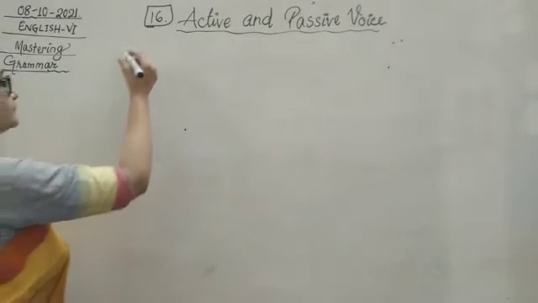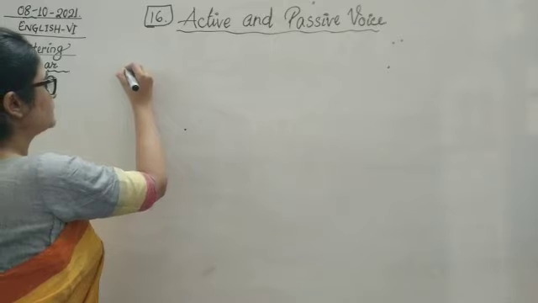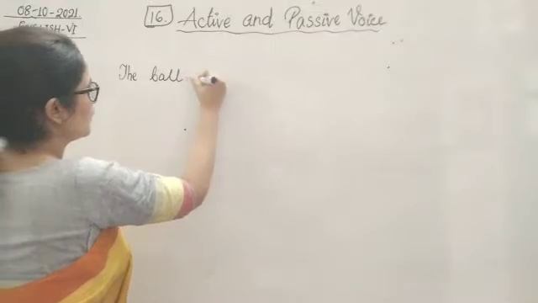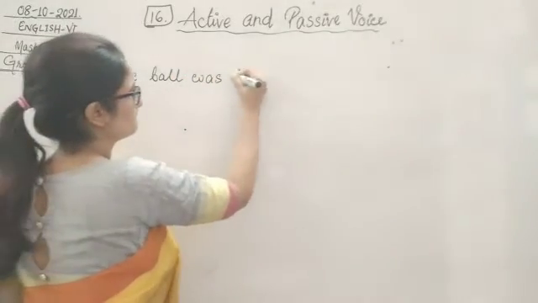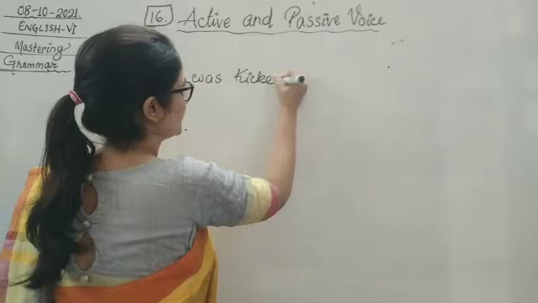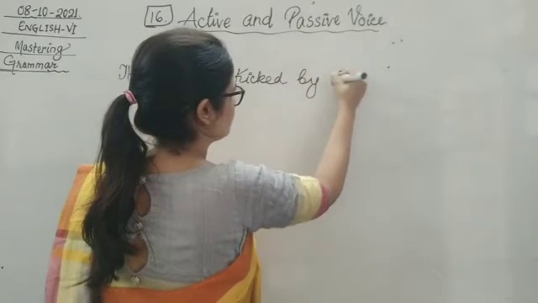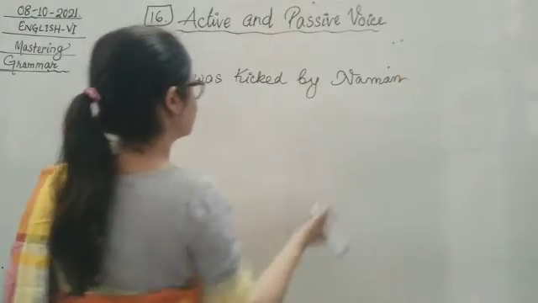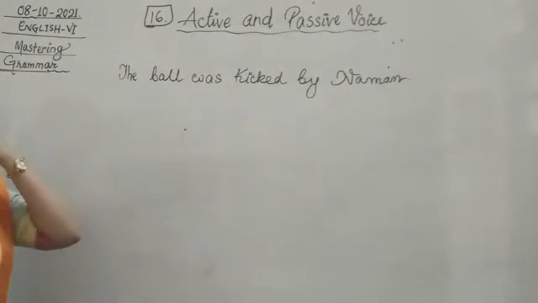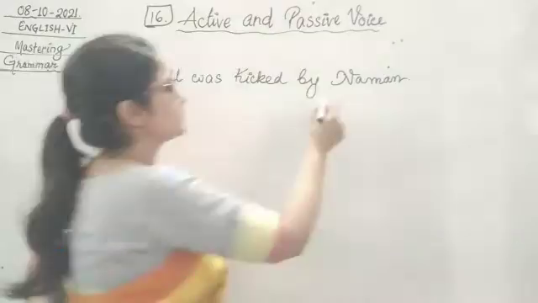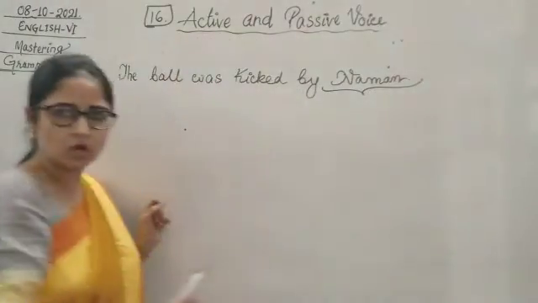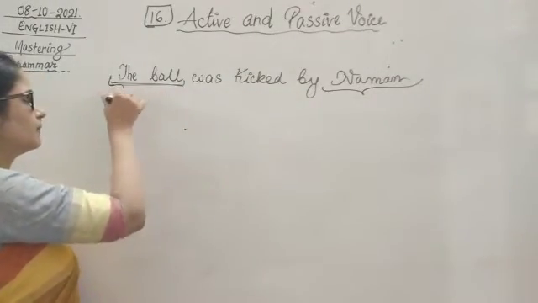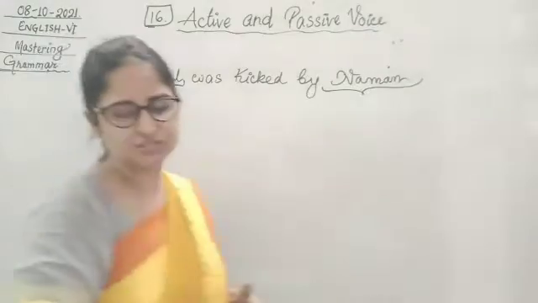Now, see here, Naman kicked the ball becomes the ball was kicked by Naman. Yes, the ball was kicked by Naman. So the doer becomes the object, here Naman becomes the object and the ball is the subject now. Okay, so this change takes place.